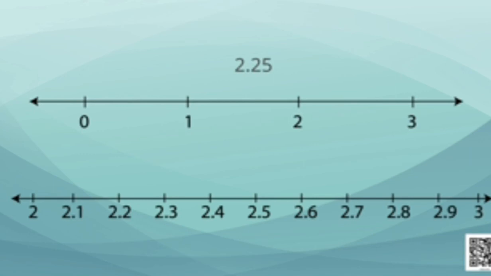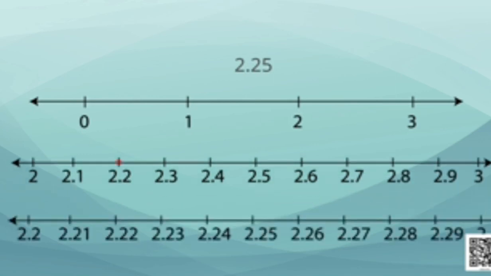So, now we will look at the distance between 2.2 and 2.3, because 2.25 will definitely lie between these two numbers. We will find out that it also has been divided into 10 equal parts. That can be written as 2.21, 2.22, 2.23 and so on. So, from here we will move to 2.25, and this is the point that represents our rational number.